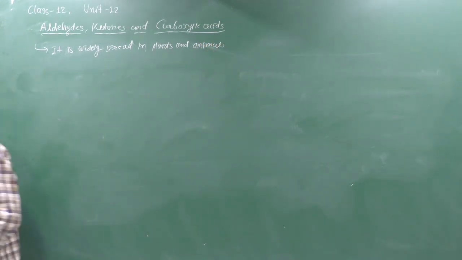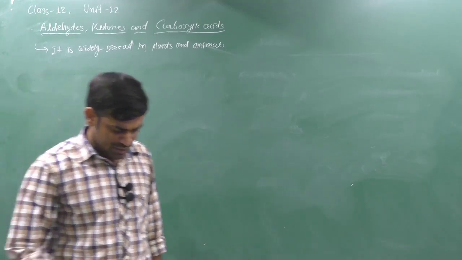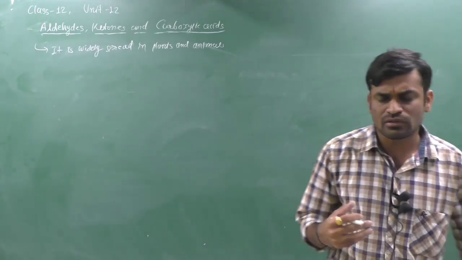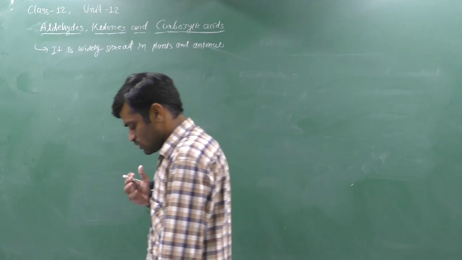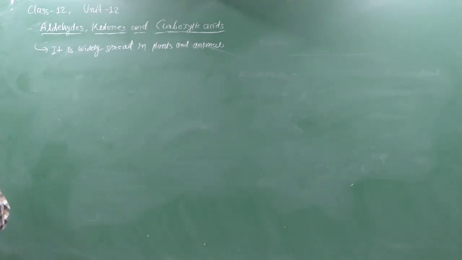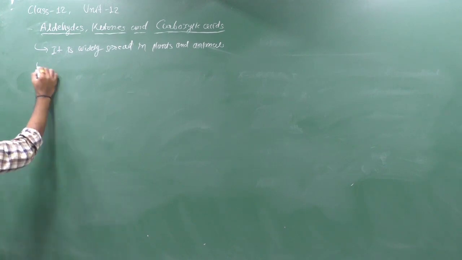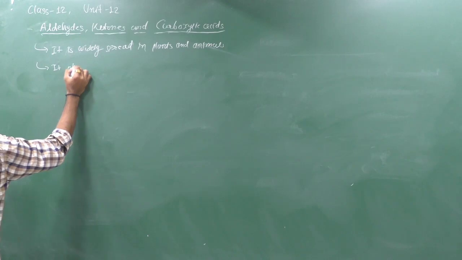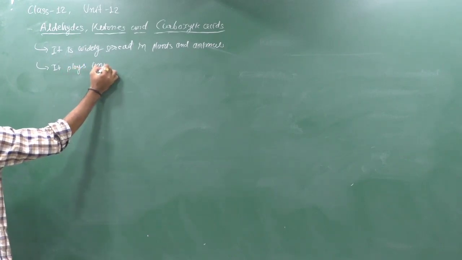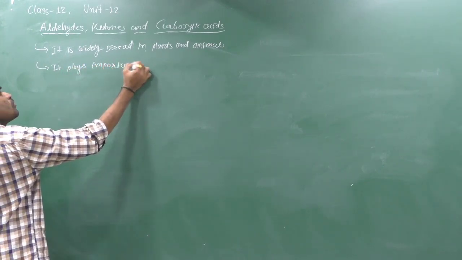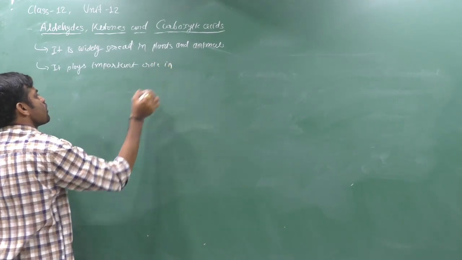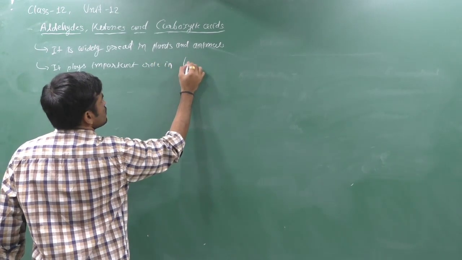Plants and animals contain so many aldehyde, ketone and carboxylic acid molecules. So it is very important to study them. Clear? The next point is that they play an important role in biological processes of life.